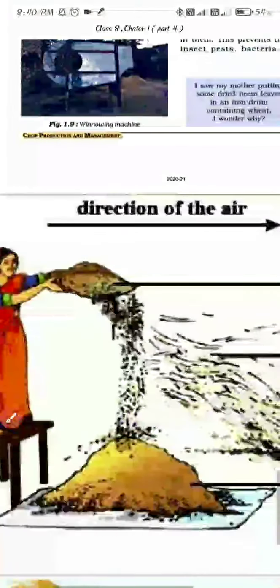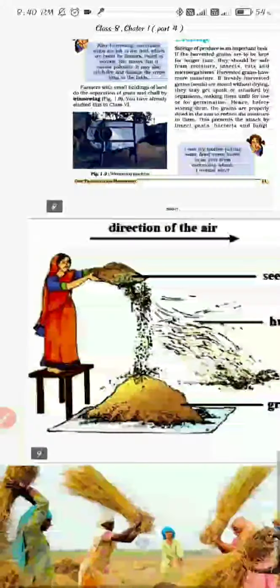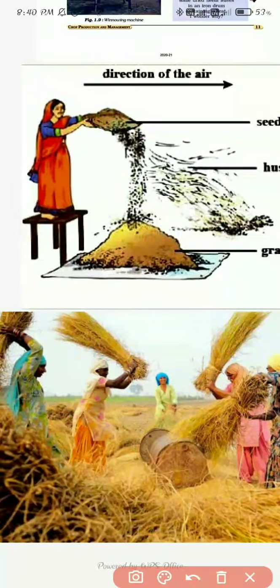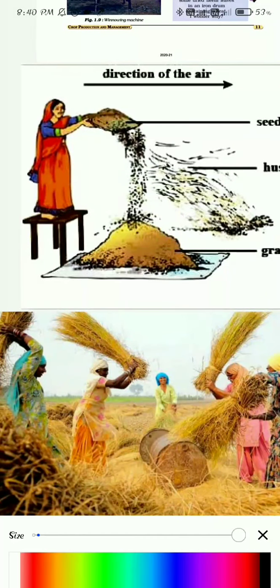So after cutting, we will thresh the crop. Here you can see these are the crops that they have cut. They have made it into a bundle and now they are threshing the crop. What is threshing? Threshing means beating the crop. They are beating the crop. Have you seen? They have kept drums here and they are beating the plants. Why are they beating? So that the seeds get removed from the stalk.